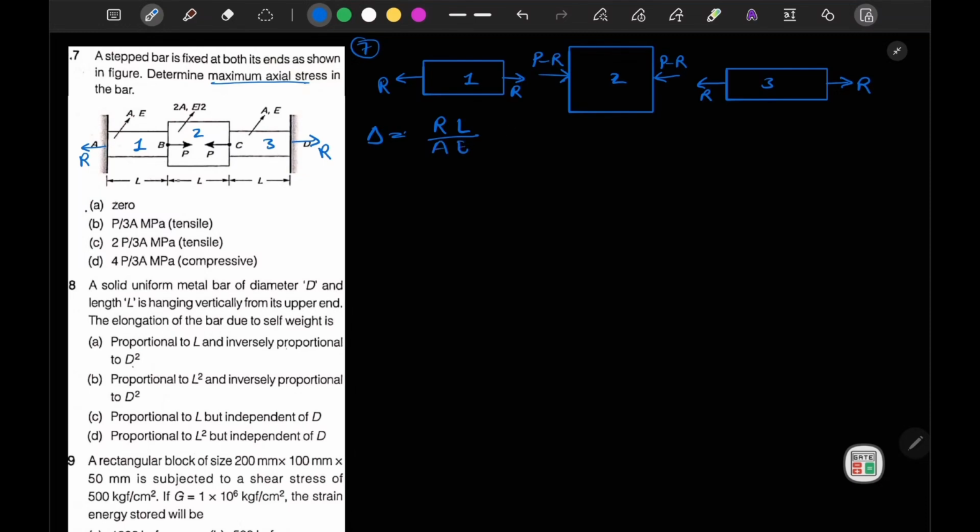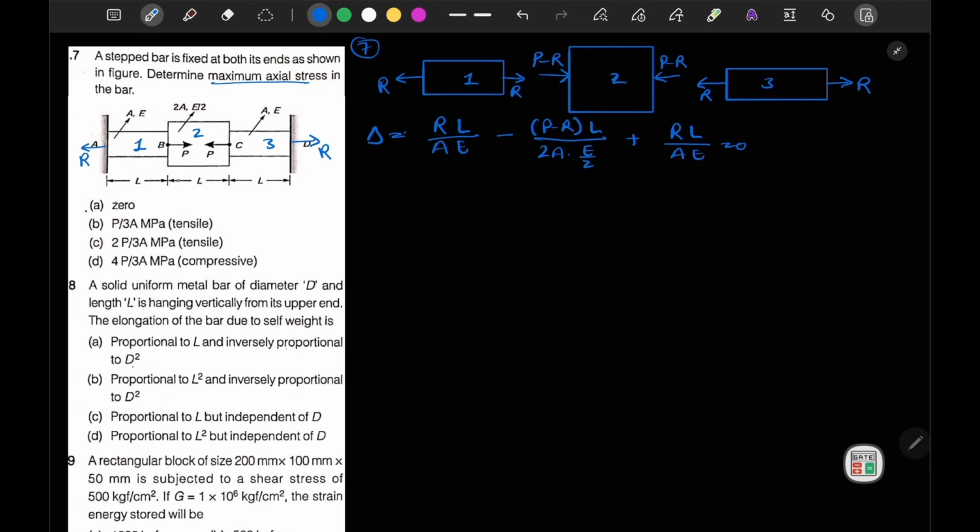Now in the second, since it is compression, it is a minus sign, and the load is P minus R, L upon AE. Here A is 2A and E is E by 2. Plus, because there is tensile force, R L by AE, is equal to 0.